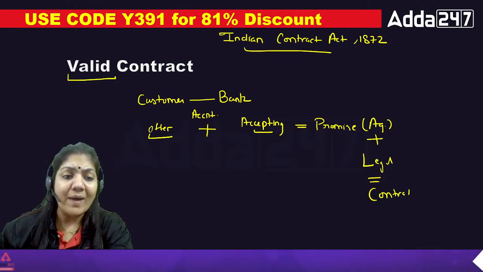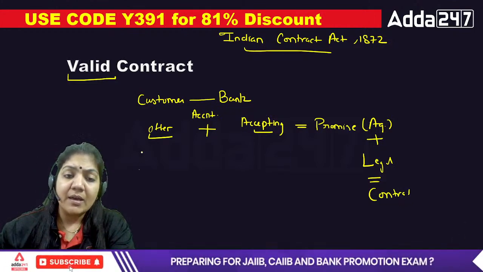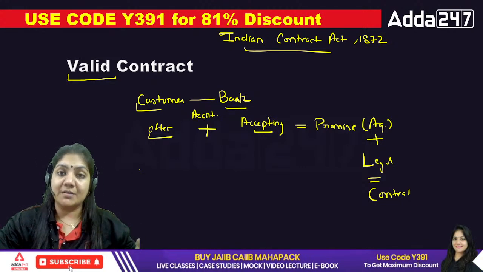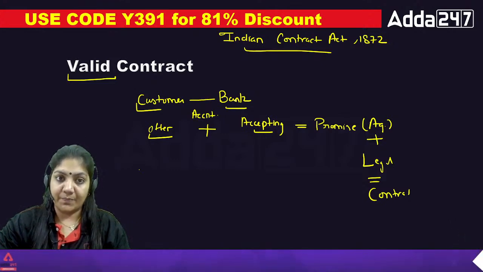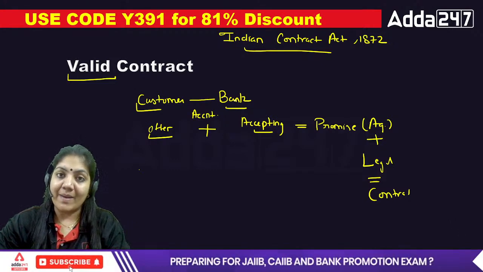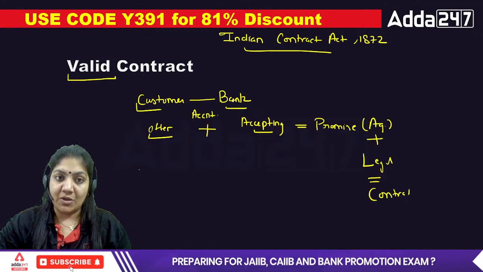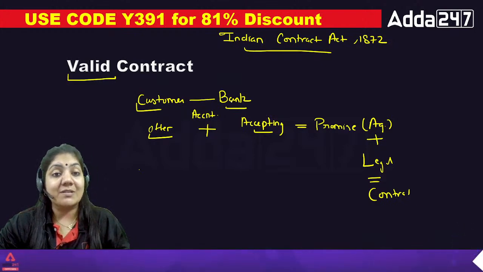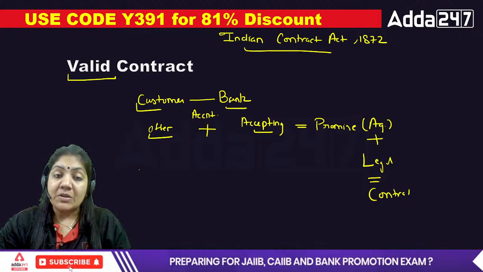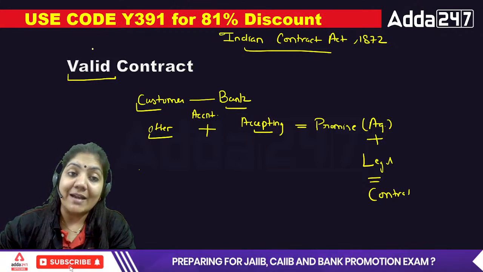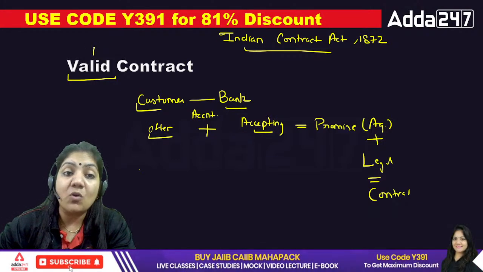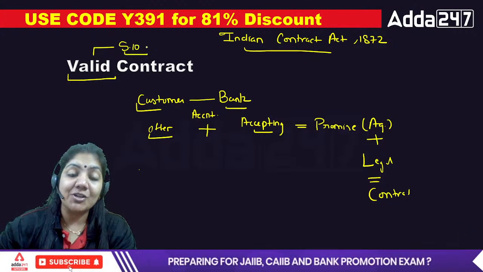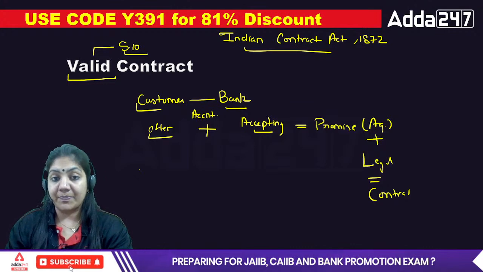So a valid contract means the customer and the bank have made the contract with free consent. They are mature. The customer is above 18, and the bank is also an artificial person, so they are competent to enter into the contract. The consideration that we have discussed is in a lawful way. That is called a valid contract. A valid contract is that contract which fulfills the essential points of Section 10.